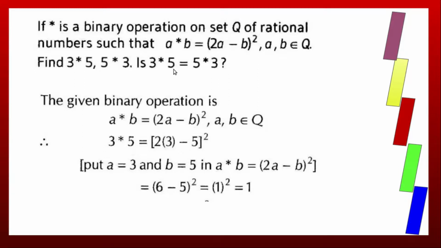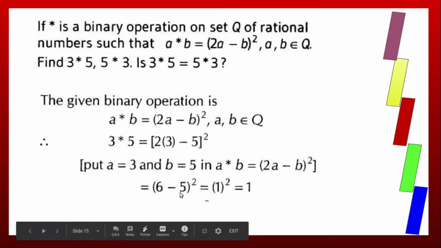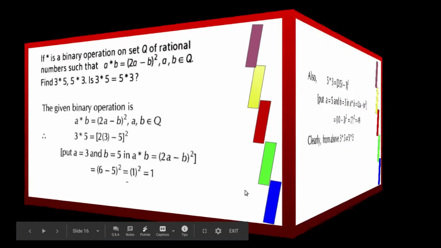Is 3 star 5 equal to 5 star 3? A star B equals 2A minus B whole square. Now we have to find 3 star 5. Put A equal to 3 and B equal to 5. 3 into 2 is 6. 6 minus 5 whole square, that is 1 square, which is equal to 1.